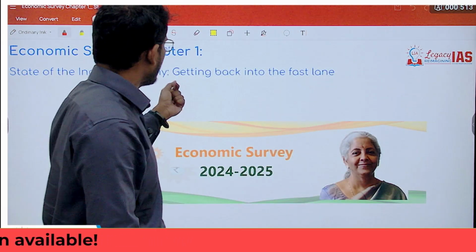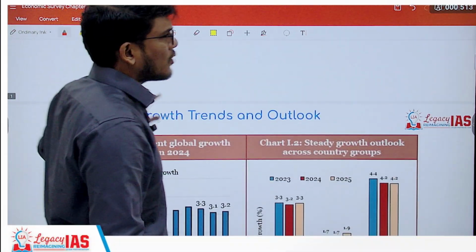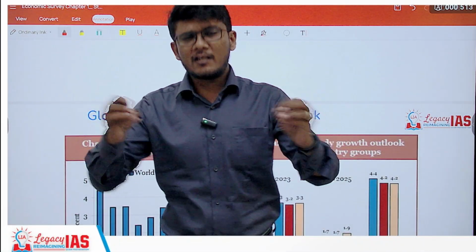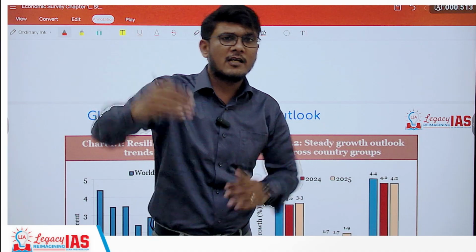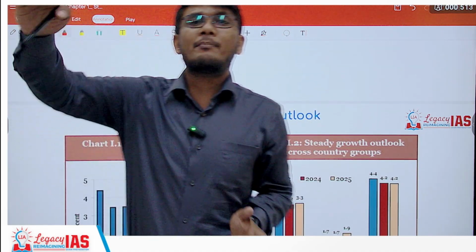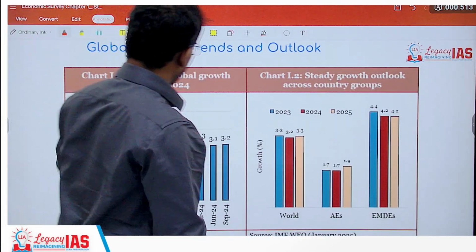point is getting back into the fast lane. Now, what do we understand by getting back into the fast lane? It means India to be the fastest growing economy again, and in a sustainable fashion. Not that we are the fastest growing economy in a year, then we come down. No, sustainably keeping India in the fast lane, that is the fastest growing economy of the world.